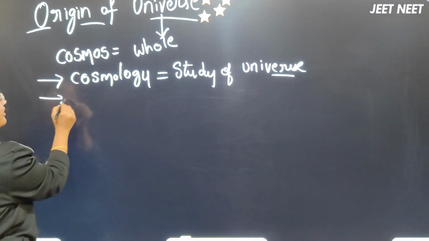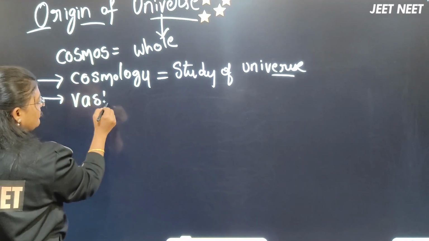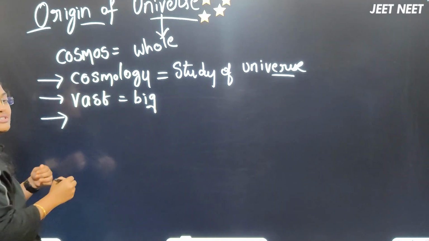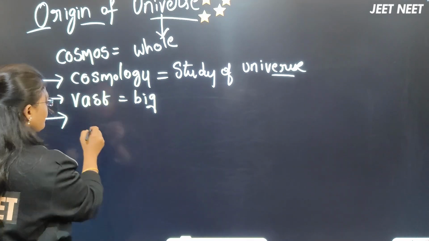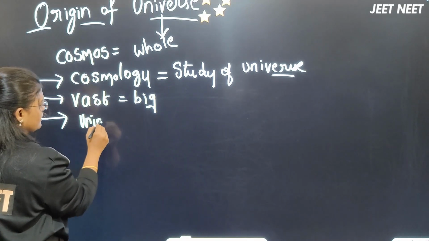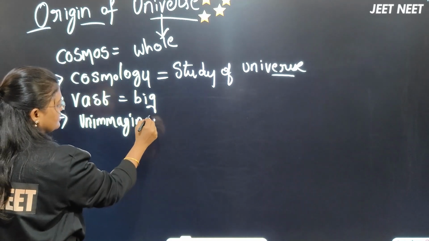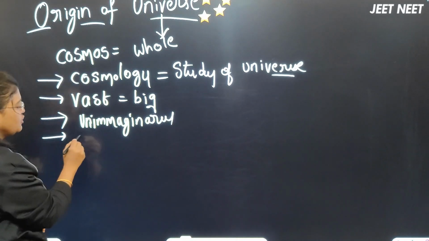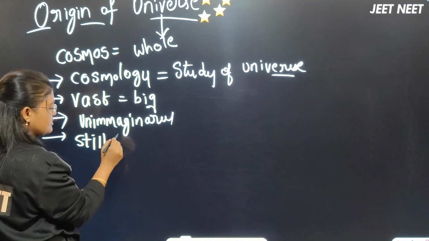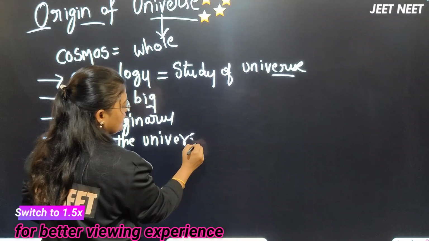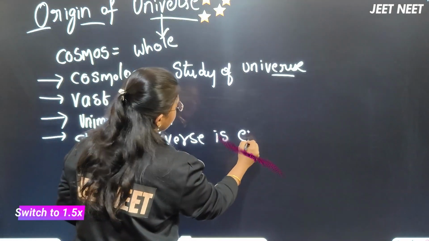This universe is vast. Vast means very big, right? This universe is unimaginable. Still the universe is expanding.